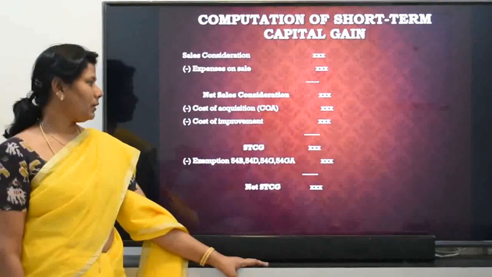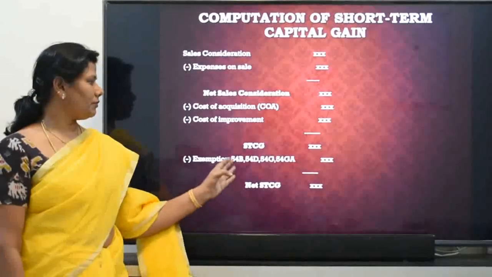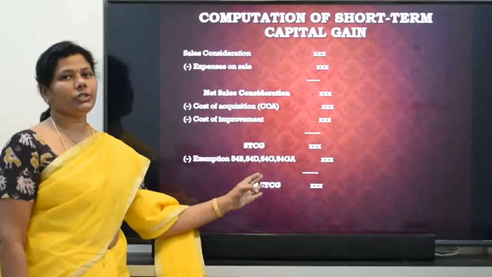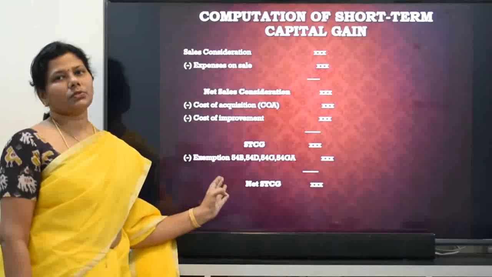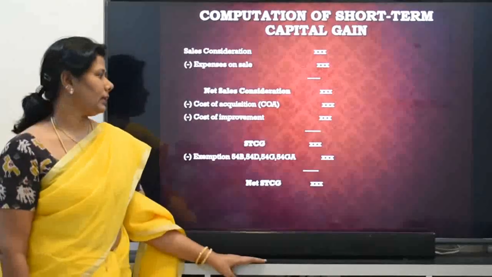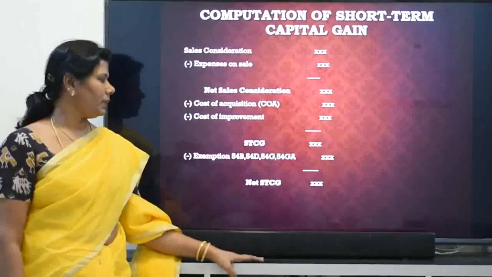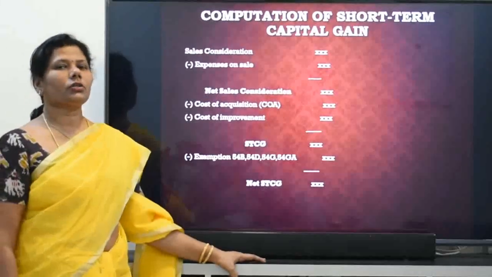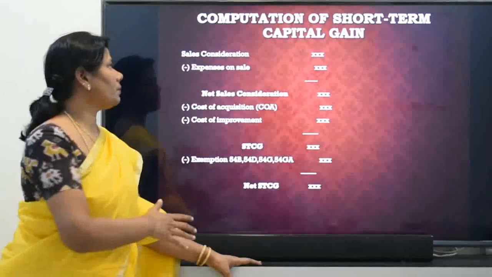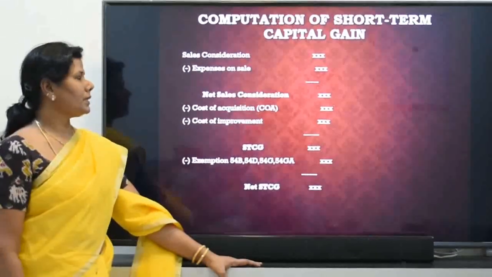And on short-term capital gain, you can claim exemptions like 54B, D, G, GA. And these exemptions we will be looking at in later classes. So after deducting the exemptions, you will get the net short-term capital gain. This is the format for short-term capital gain.